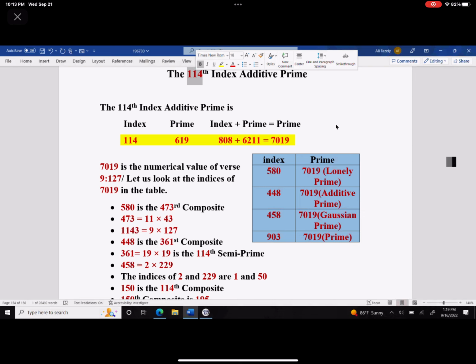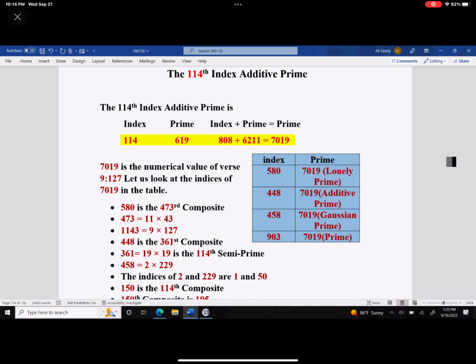7019 is the numerical value of the verse 9127. The numerical value of the verse 9127 is 7019. It happens to be the 114th index additive prime. That means you add an index to the prime and you get another prime.